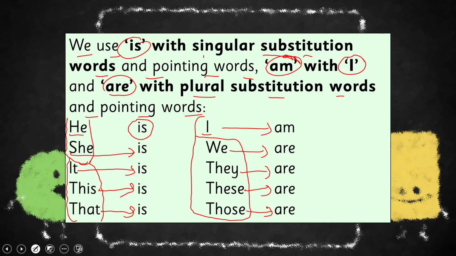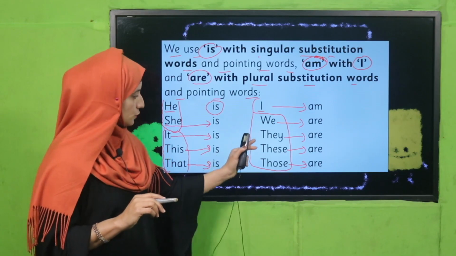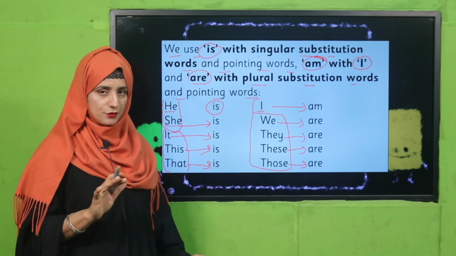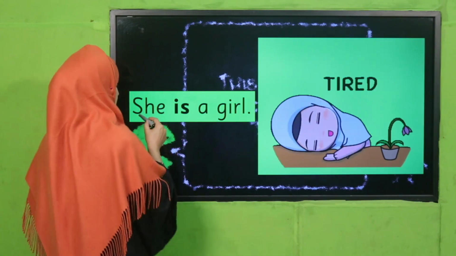We have used are, because these are more than two. Substitution word and pointing words. Have you got that? Good. Now we are moving toward examples.